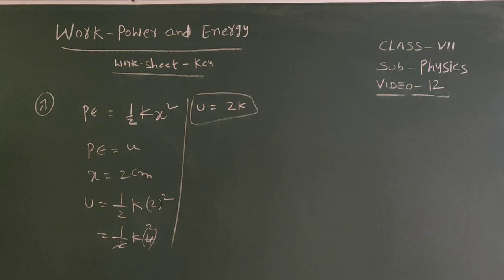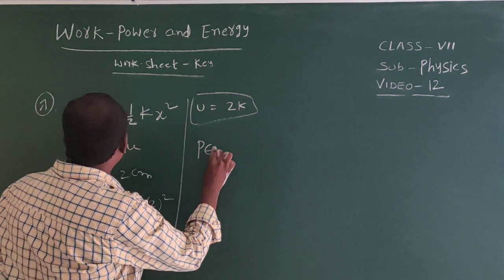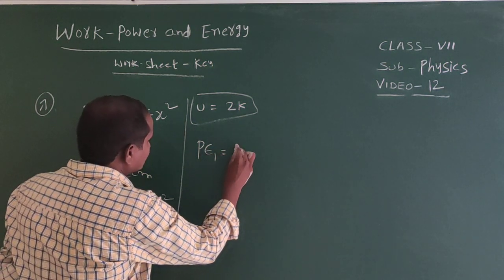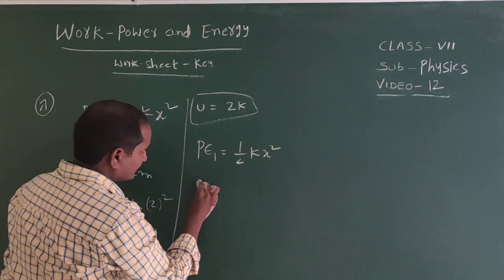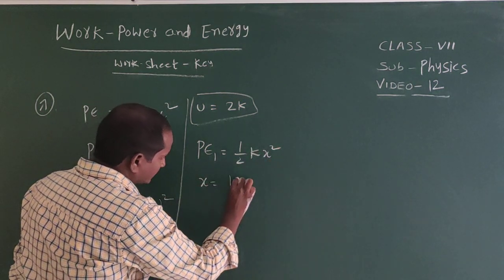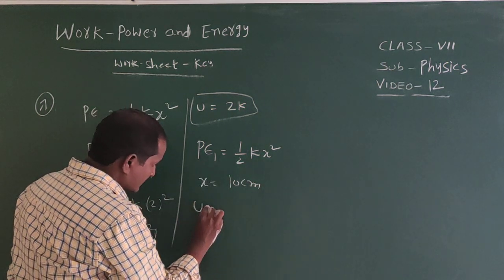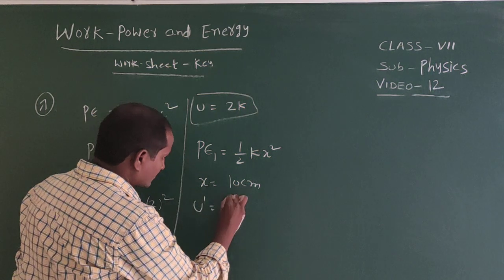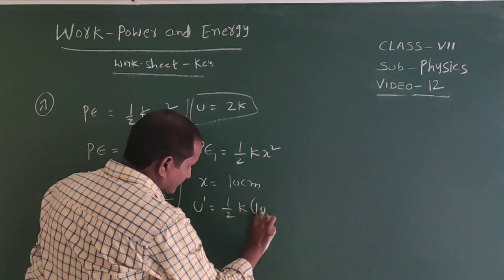So the spring is stretched 10 centimeters. Then the new potential energy is P1 equals half into K into x square. Here x is given as 10 centimeters. So we can write P1 equals U dash, that equals half into K into 10 square.